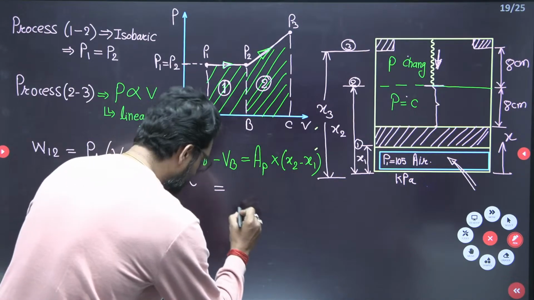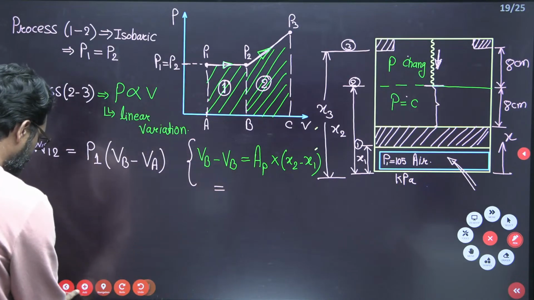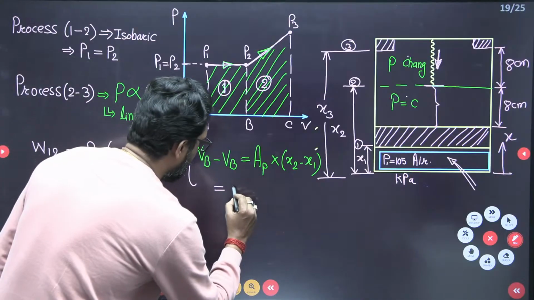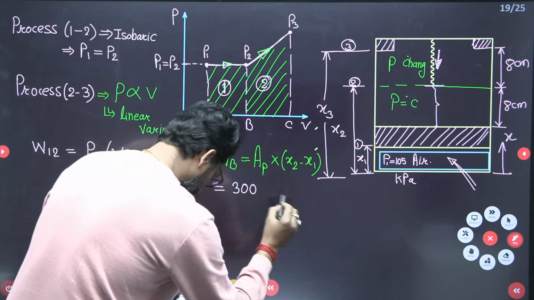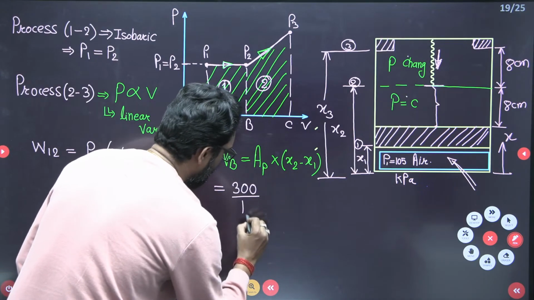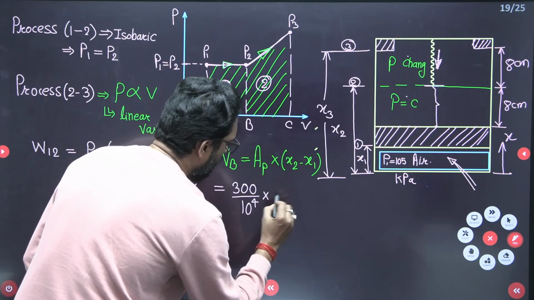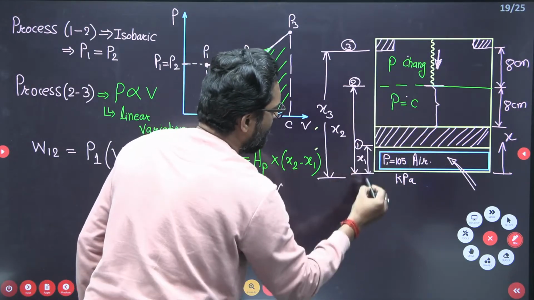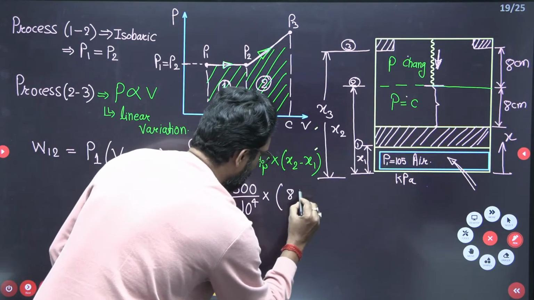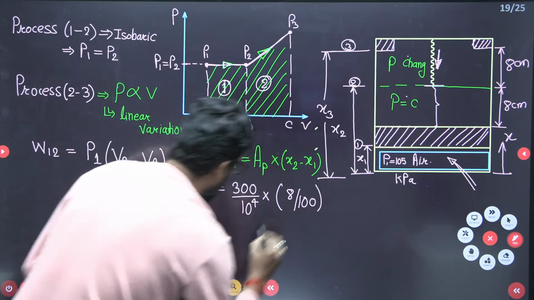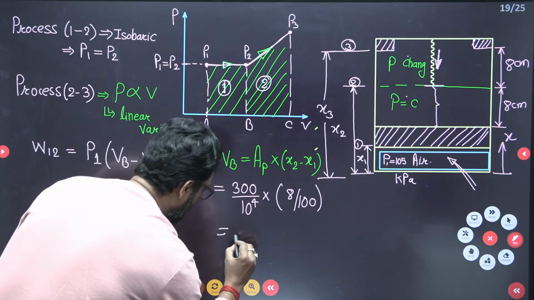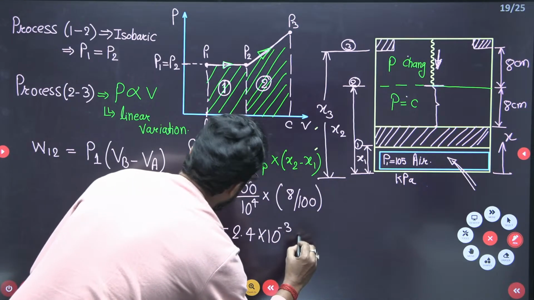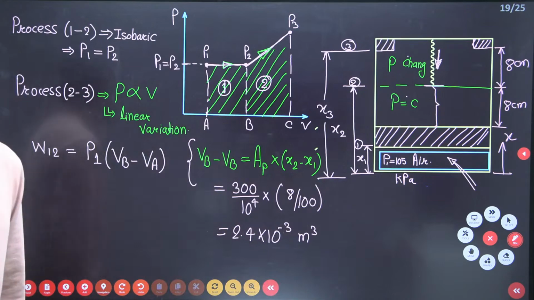It is given, beta? Area of the piston, it is given 300 centimeter square. Very good. So 300 centimeter square, that means divided by 10 to the power 4 meter square, into this x2 minus x1. So x2 minus x1 is 8 centimeter, so 8 divided by 100. If you calculate this one, this is your 2.4 cross 10 to the power minus 3 meter cube. This is your change in volume.